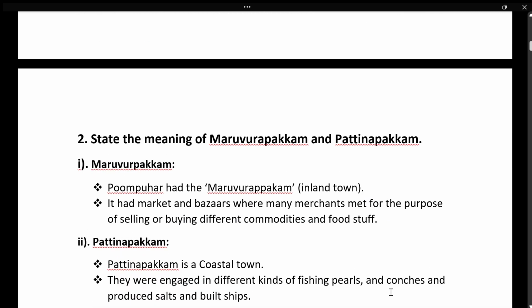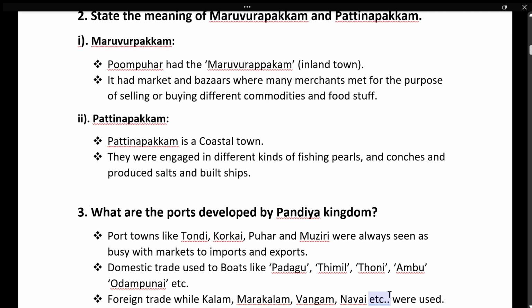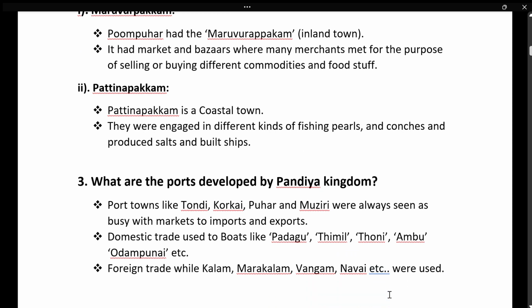And the second question is Maruvurapakam and Patinapakam. Maruvurapakam is an inland town, that is Pumbuhar had the Maruvurapakam. In the inland town, it had many markets and bazaars where many merchants met for the purpose of selling and buying different commodities and foodstuff. Patinapakam is a coastal town, where people were engaged in fishing, pearls and conches, produced salts and built ships. Like that you can write. Maruvurapakam and Patinapakam is an important question.